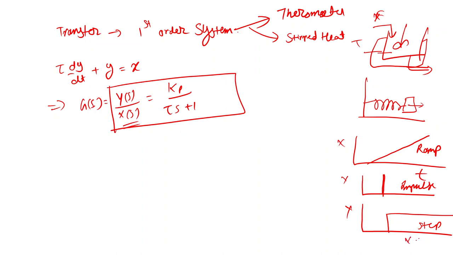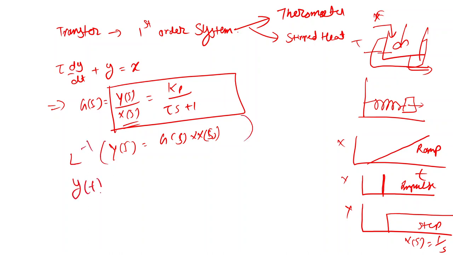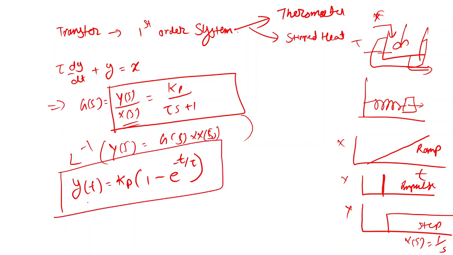So in this case we are finding the step response. For the step input, X(s) is 1/s. Corresponding to that we can write Y(s) equal to G(s) into X(s), and taking the inverse Laplace of this equation, we get y(t) equal to kp times (1 minus e raised to minus t/tau). Now I am plotting this equation onto the graph that I explained earlier.